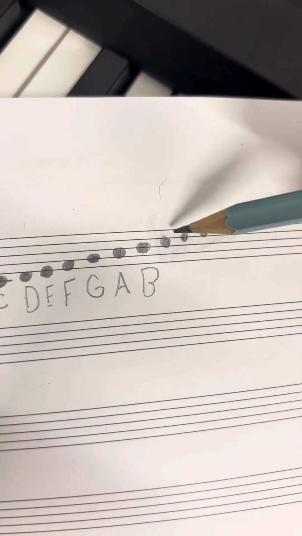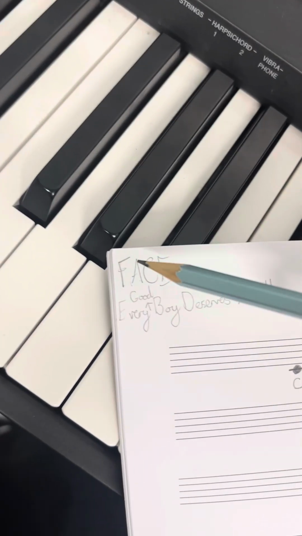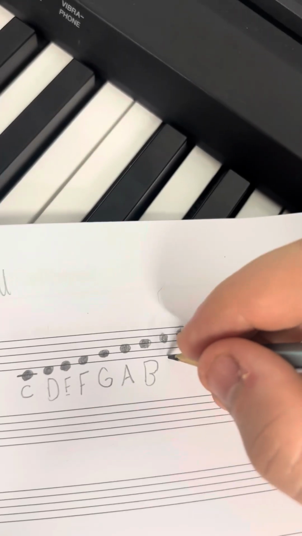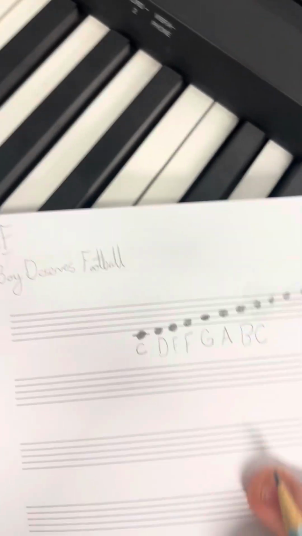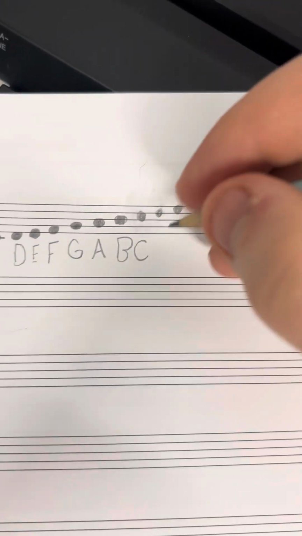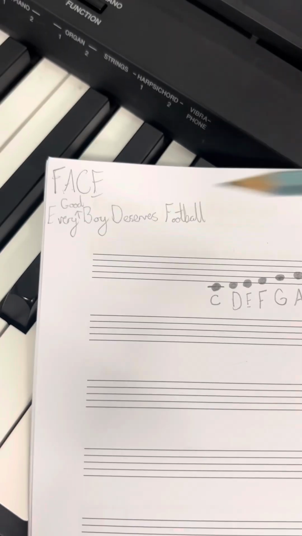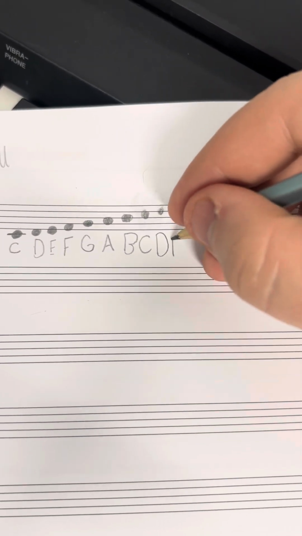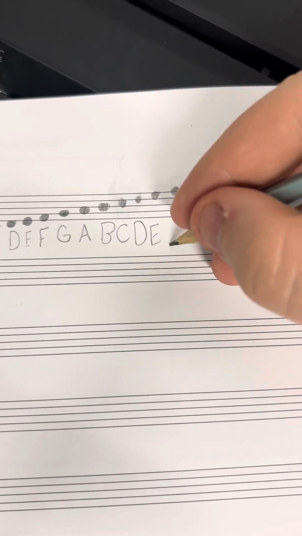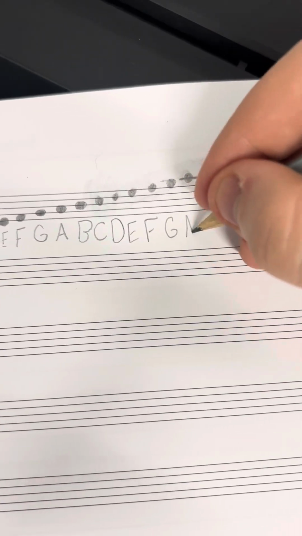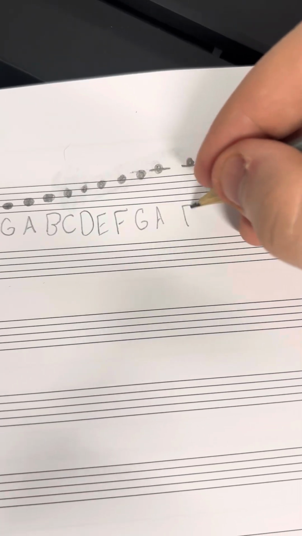We then have the third space, which is facing the space, so C. And then we're back to the beginning. So it would go from C to D, the fourth space, which is E, as we know, F, G, A, and then the final note, B.